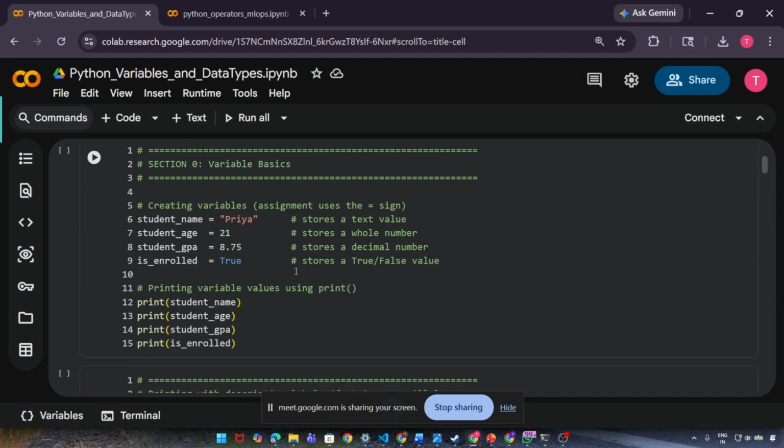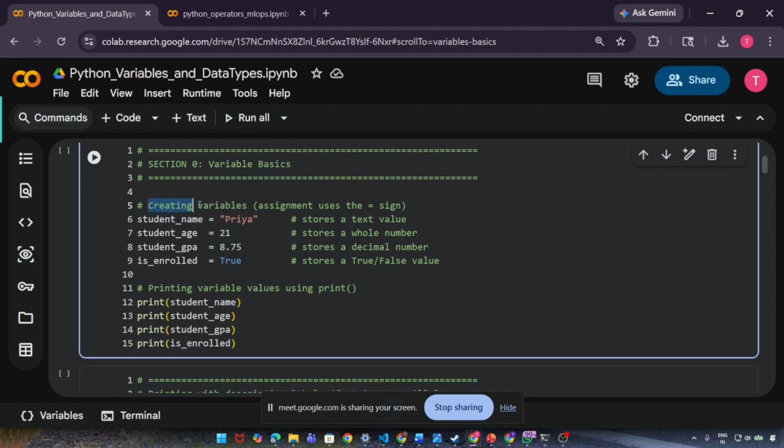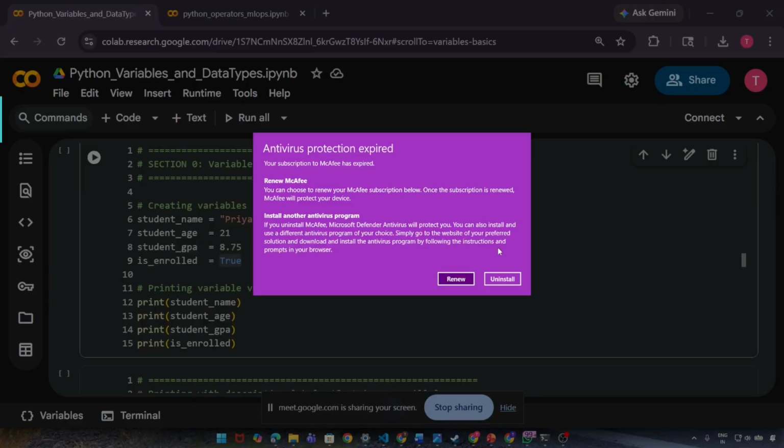Okay. So now I am creating a few variables. student_name equals Priya. I am storing a text value in a variable. Student age 21, student GPA 8.75, is_enrolled True.